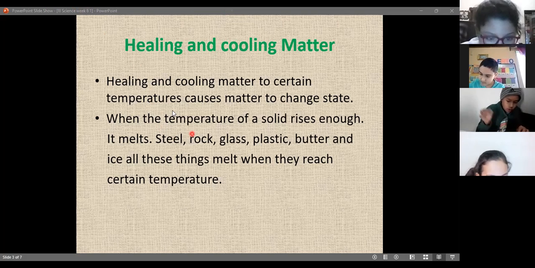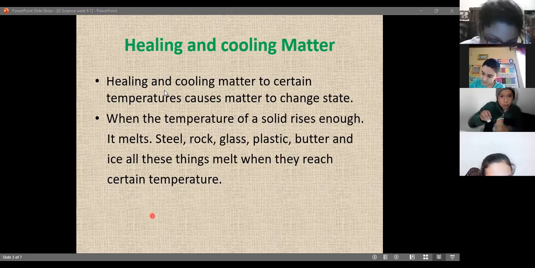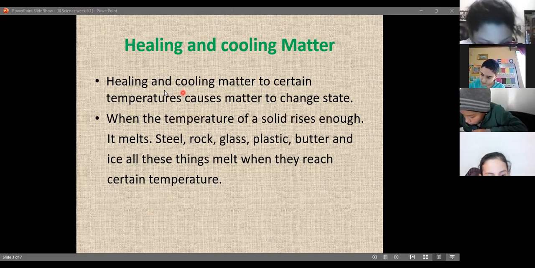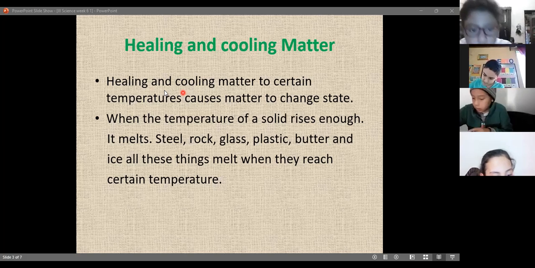I don't understand what examples. Other examples. For example, what happens if you have an ice cube? Do you know what an ice cube is, right? When you are cooking and you have a lot of ice cubes and you put them in the refrigerator, they're going to be solid, right? But what happens if you put it away, this ice cube? It's going to be liquid, right? It's going to melt.